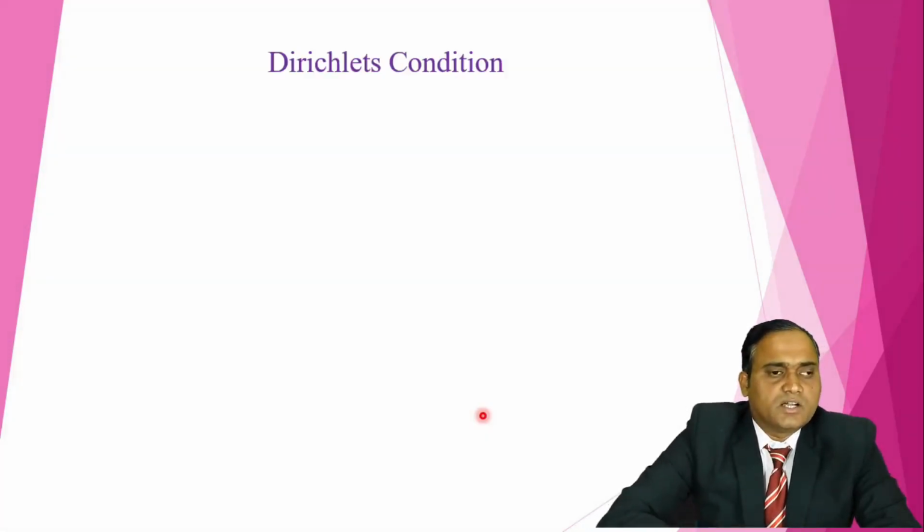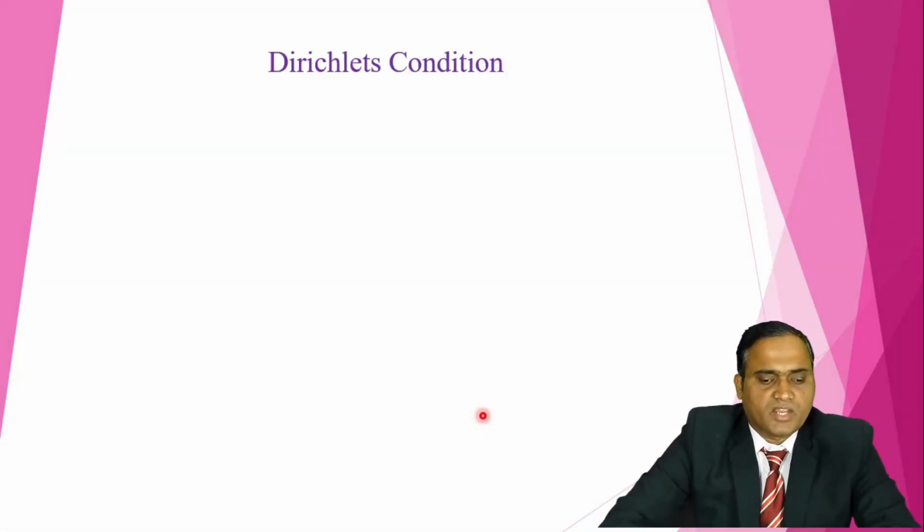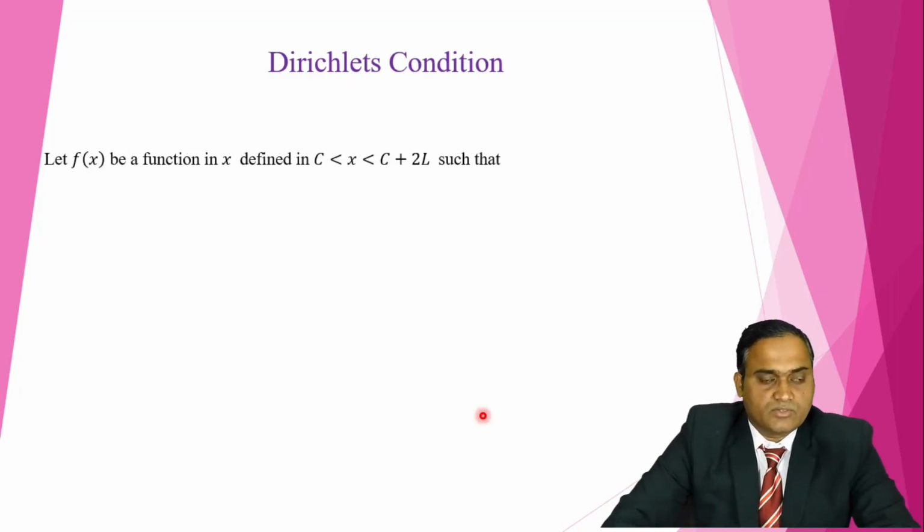Next, the Dirichlet condition. If any function satisfies the Dirichlet conditions, then only we can find the Fourier series of that function. So now let's see the Dirichlet conditions. f(x) is a function over the interval c to c plus 2l.